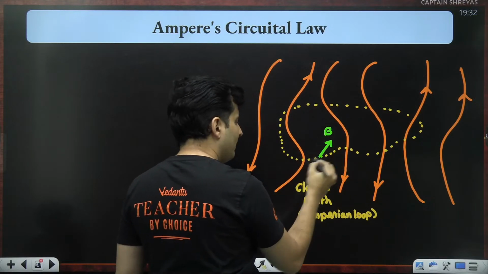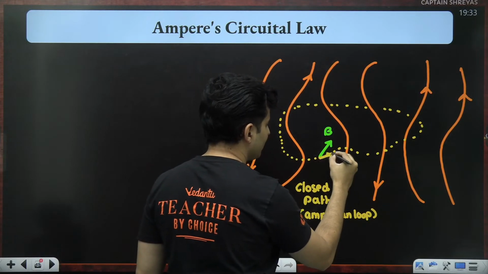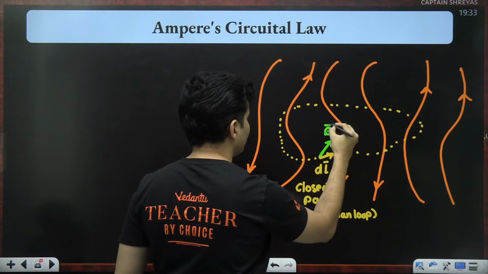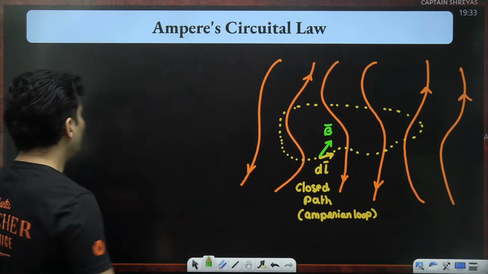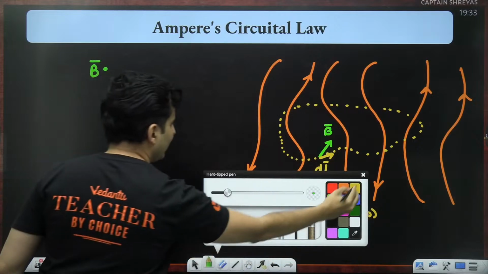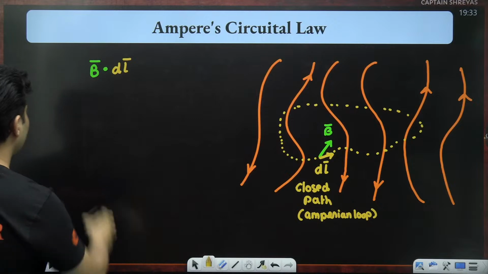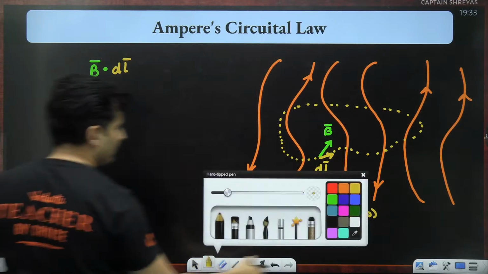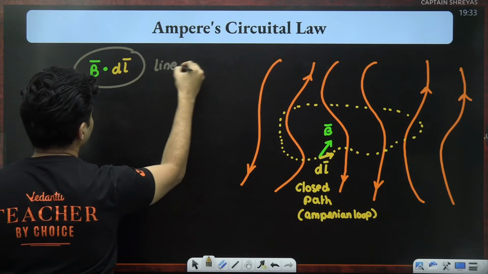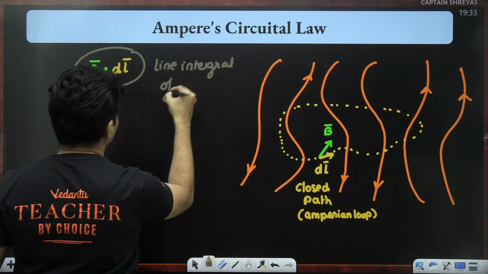You find the magnetic field and go along that path some small distance. That small distance is basically dl. The magnetic field over there is B. And then what you do is take the dot product of the magnetic field with that small length that you travel. This thing over here is also called the line integral of magnetic field.